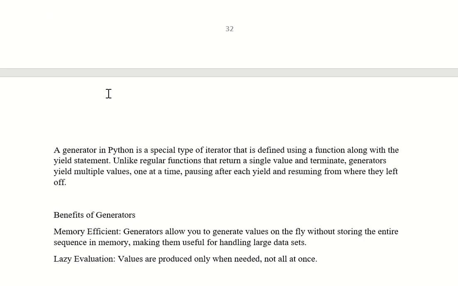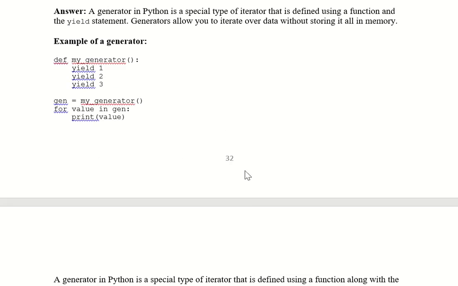The second advantage is lazy evaluation: values are produced only when they are needed, not all at once. We have already discussed that we can pause them and resume them where the generator function stopped. So values are produced only when we need them, not all at once. Okay, thank you.